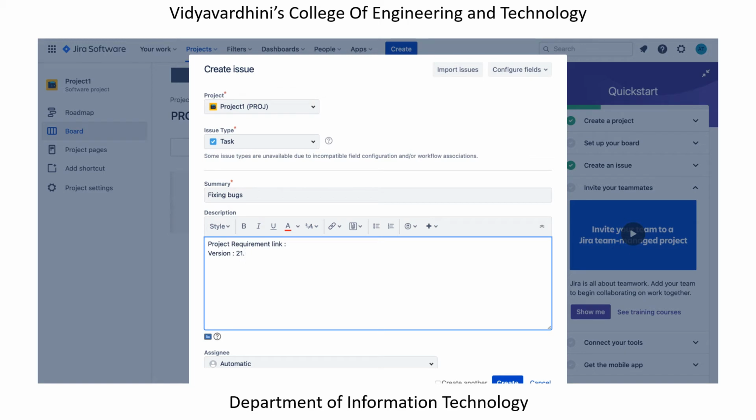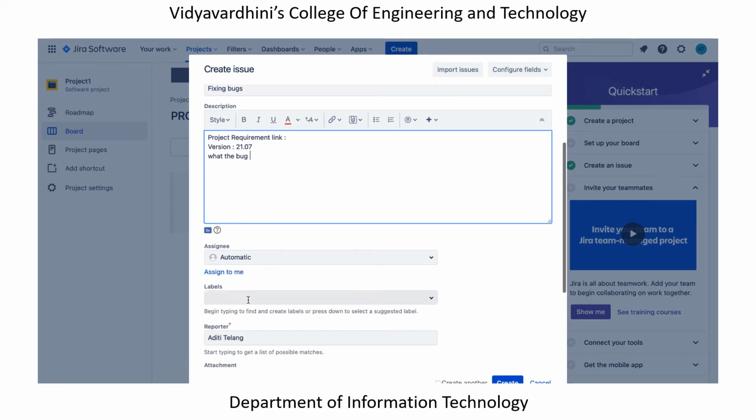Let's say 21.7, it could also be 2101, that is January 2021, anything. It could be any version, it could be 2022 release. Similarly, you could also give what the whole bug is about, and all those description details.